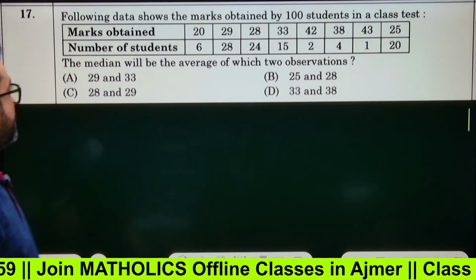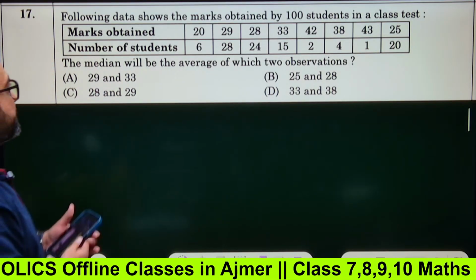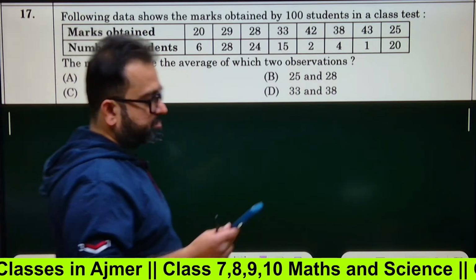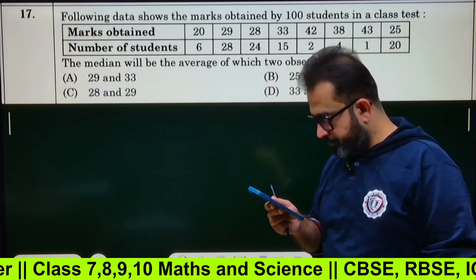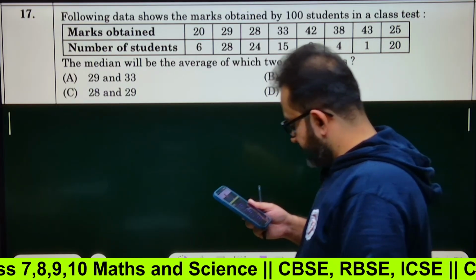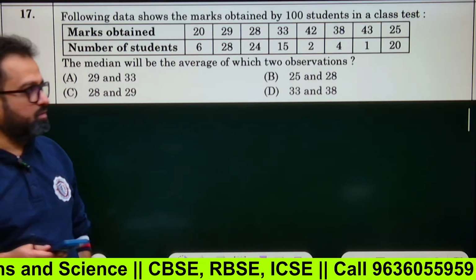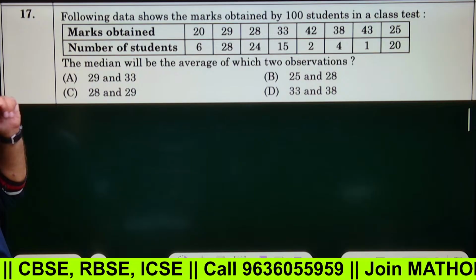The following data shows the marks obtained by 100 students in a class test. Marks obtained are this, number of students is this. The median will be the average of which two observations? So, the formula for median, anyone? How to find the median? Anyone?